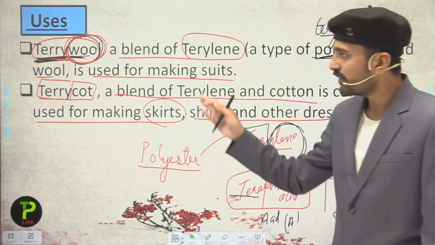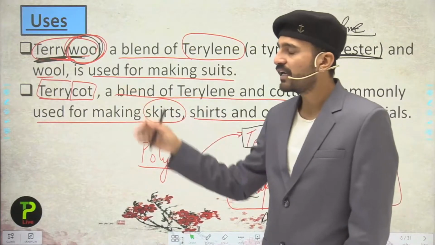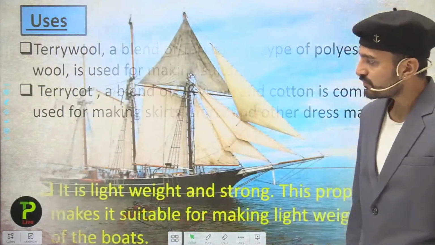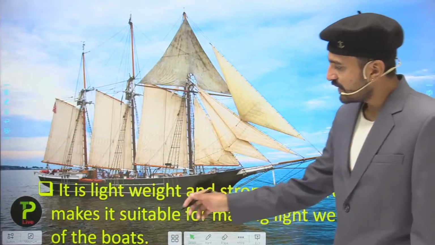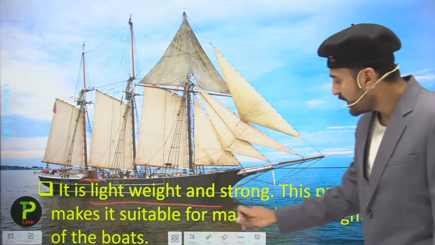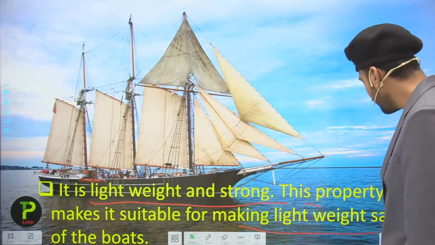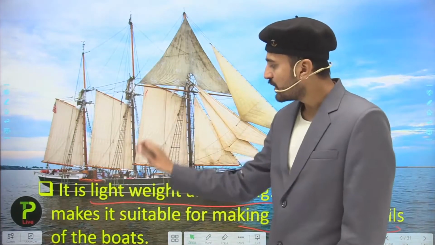So here we have made the terrycot. It is sometimes also called the polycot. Now moving to the next, students, it is lightweight and strong. This property makes it suitable for making the lightweight sails of boats. Here you can see these lightweight sails.